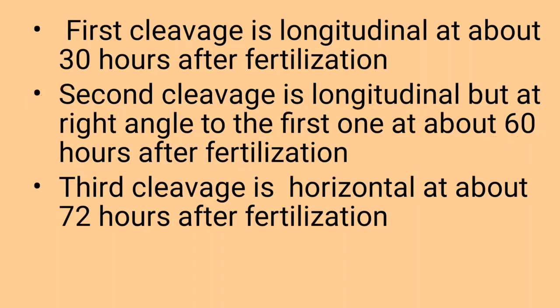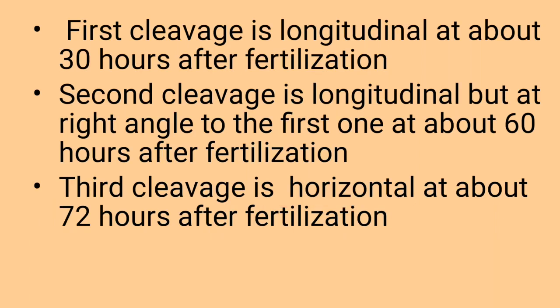These four blastomeres are formed as a result of the second cleavage, and this stage is called the four-celled stage. Then the third cleavage is horizontal and occurs 72 hours after the fertilization so as to form the 8-celled stage, or 8 blastomeres are formed after the third cleavage.